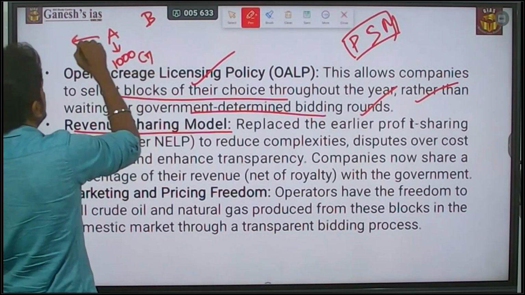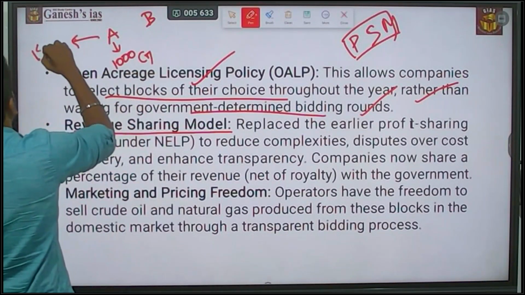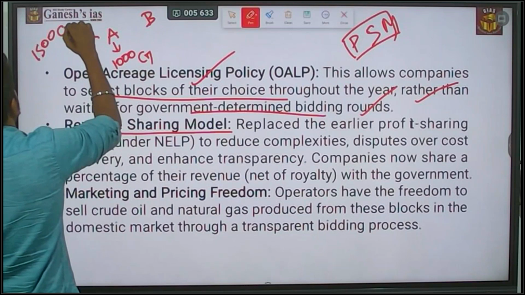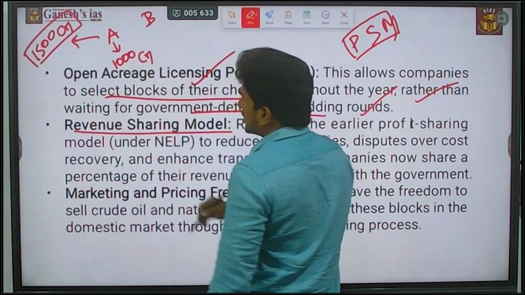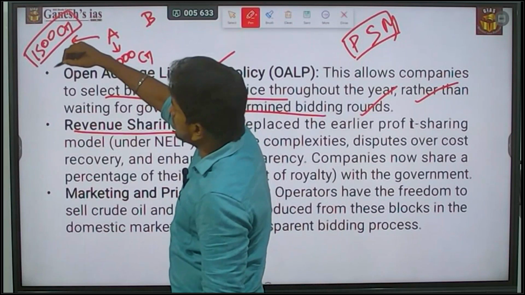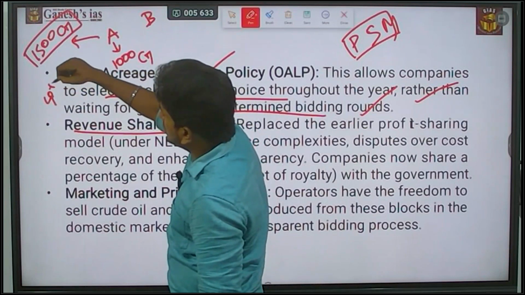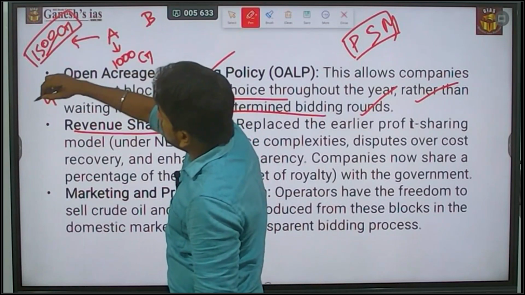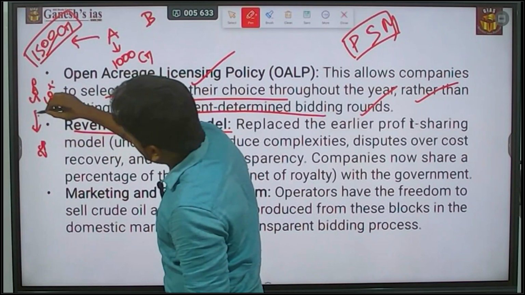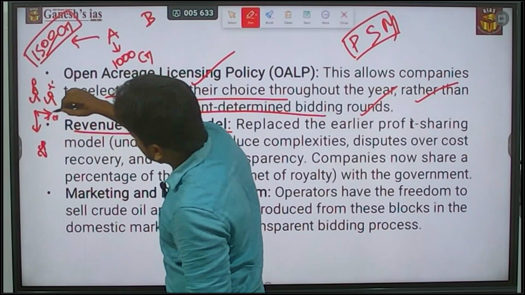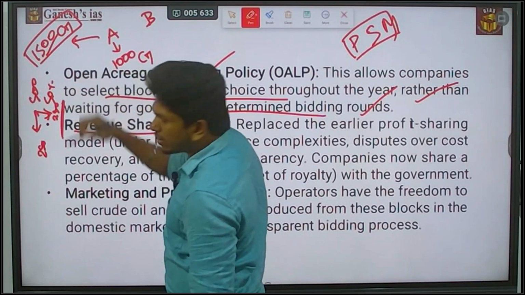By exploring that, I'm making a profit of 500. If the profit sharing is 50%, I have to pay 250 to the government and 250 is mine. This is about profit sharing.